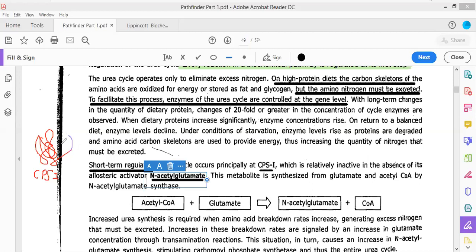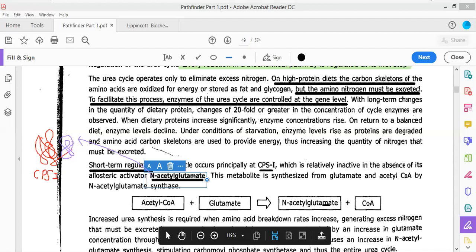This modulator is N-acetyl glutamate. So, see what will happen. Acetyl coenzyme A will combine with glutamate and will lead to the overproduction of N-acetyl glutamate. N-acetyl glutamate is going to increase the expression of CPS1.